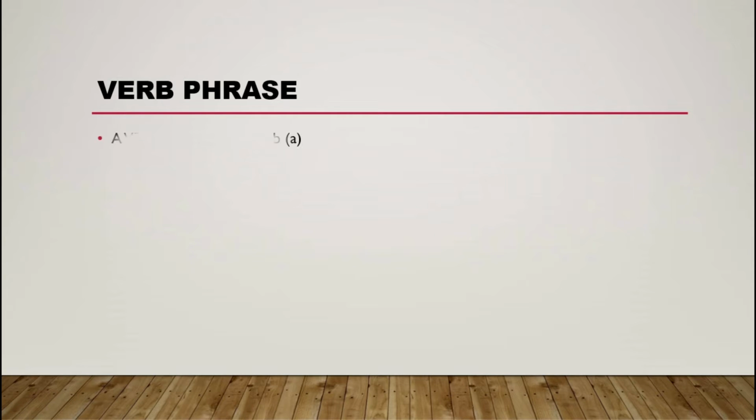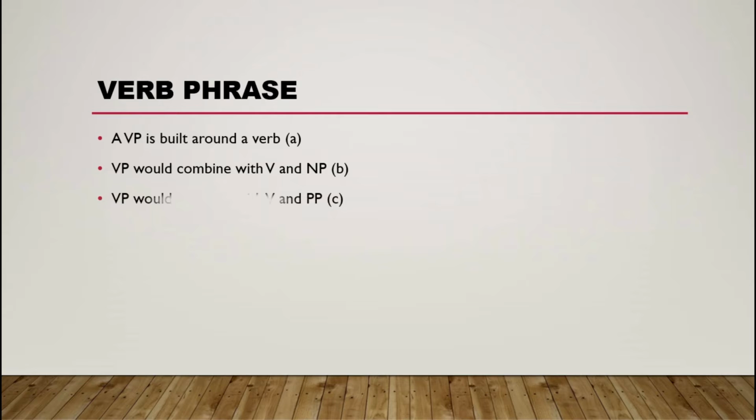So verb phrase is built around a verb. Okay, and you see a verb phrase would combine with a verb and a noun phrase. So VP means that the verb phrase would combine with a verb, and PP means a preposition phrase. For instance, in A, VP divides into verb and noun phrase.